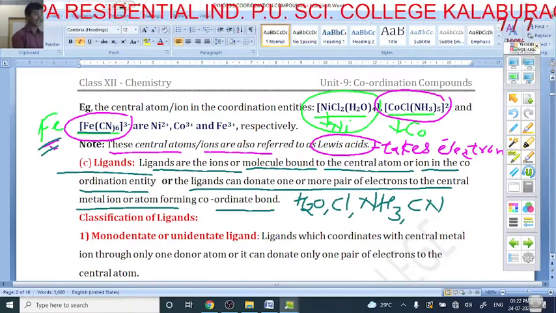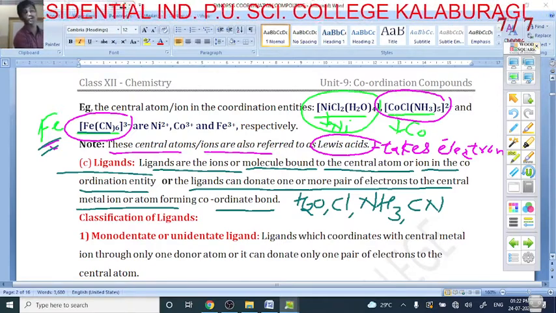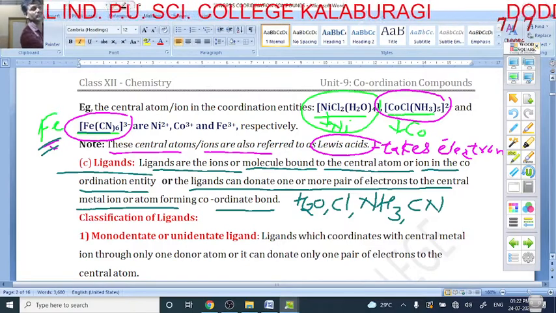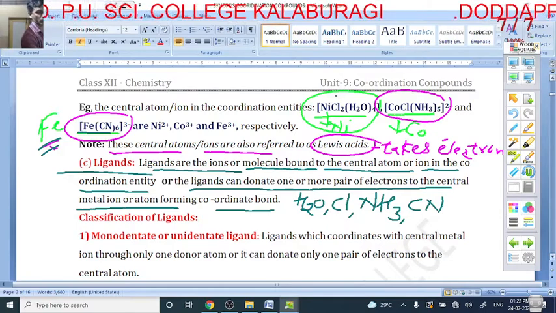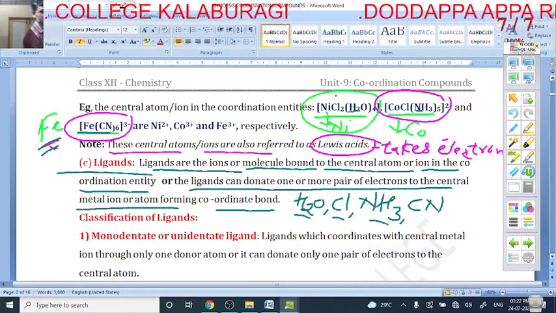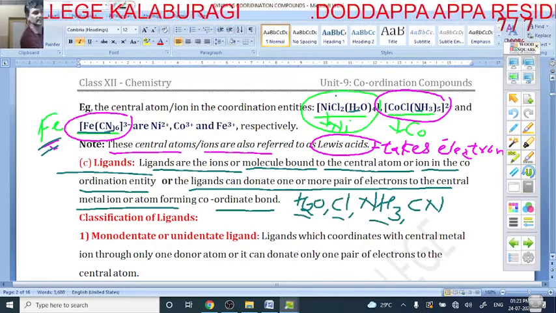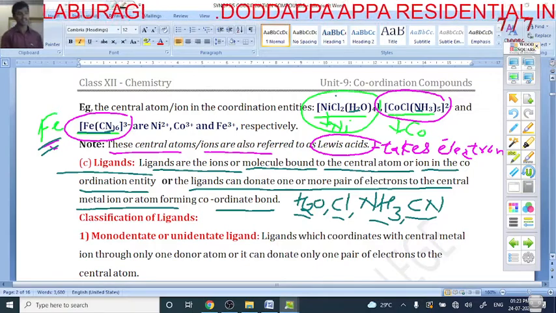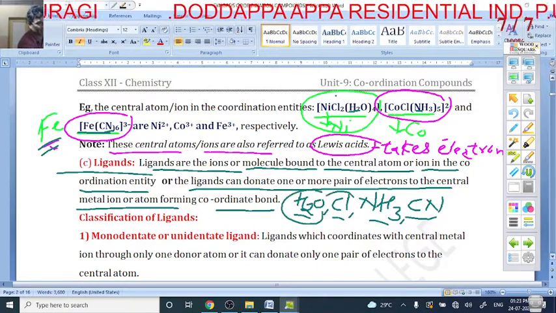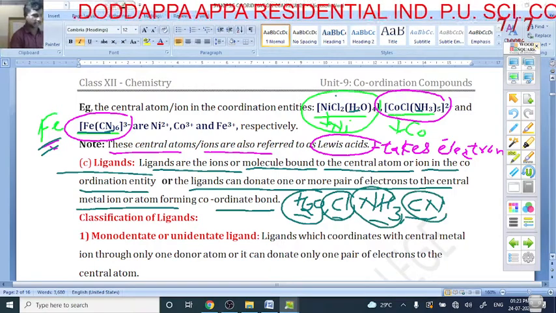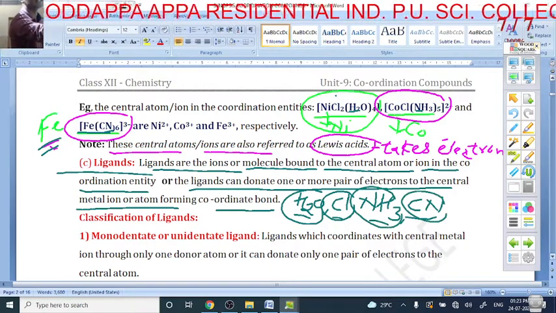But what are the ligands? The ligands are the ions or molecules bound to the central atom. So in the first coordination entity, chloride is a ligand, water is a ligand, NH3 is a ligand, Cl is a ligand, and CN is a ligand. So these are nothing but ligands. Examples are water, Cl, ammonia, and cyanide, my dear students.